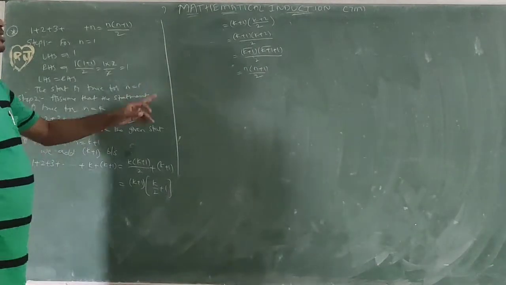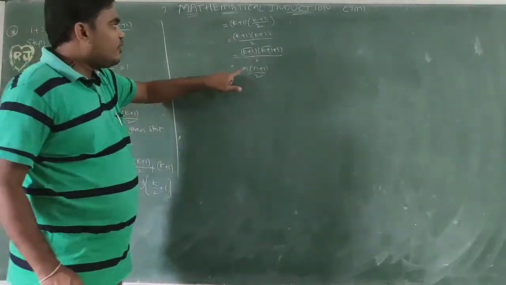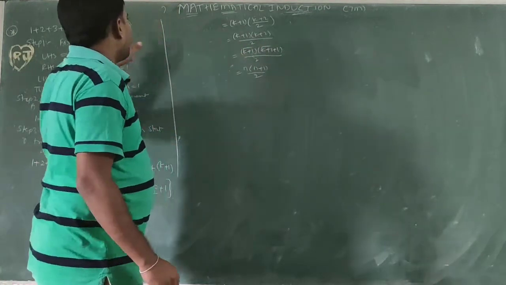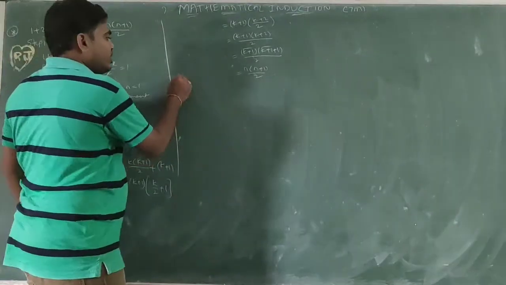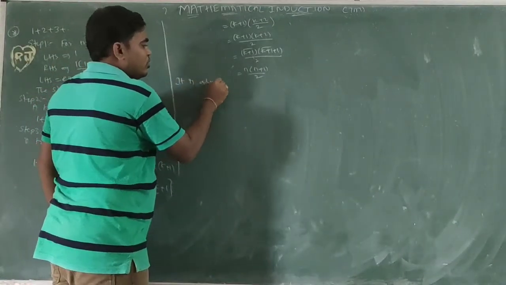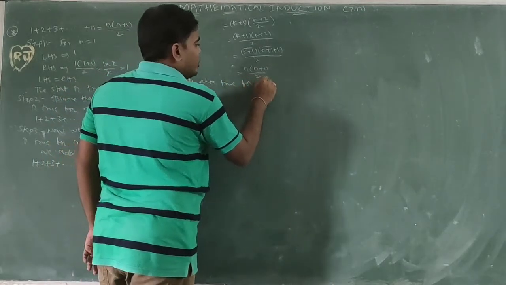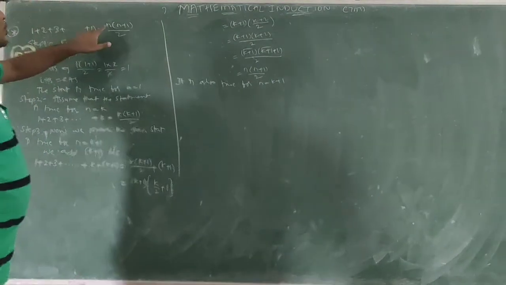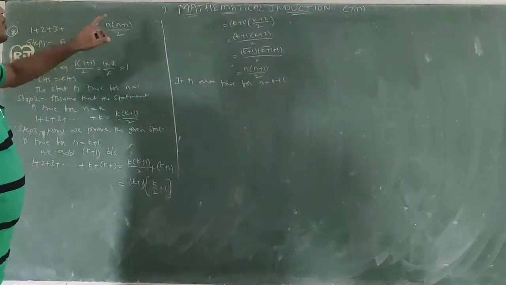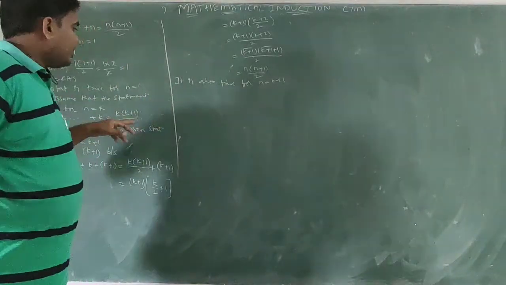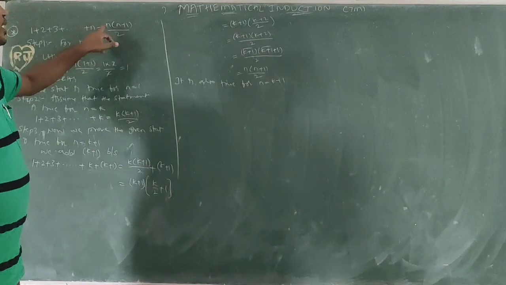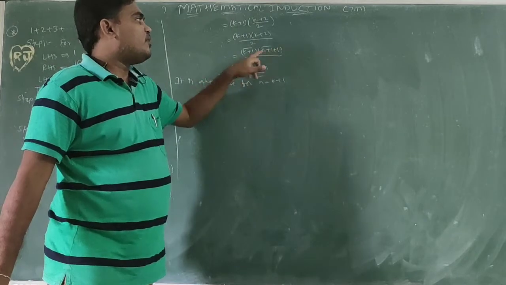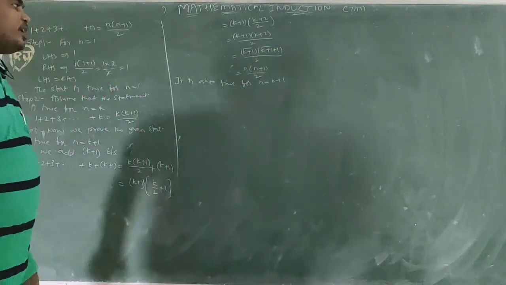So this is true, instead of n, if we are taking k plus 1 of k plus 1 plus 1 by 2. So it is in the form of n of n plus 1 by 2. So it is also true for n equal to k plus 1. If it is true for n equal to 1, substitute n equal to 1. If it is true for n equal to 5, substitute n equal to 5. If it is true for n equal to k, substitute n equal to k. It is true for n equal to k plus 1. Instead of n, it must be k plus 1: k plus 1 of k plus 1 plus 1 by 2. So the statement is true for n equal to k plus 1.